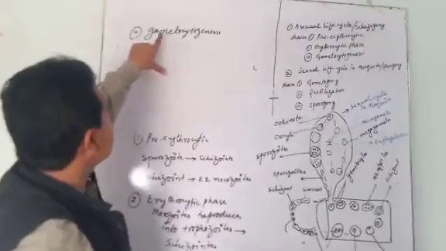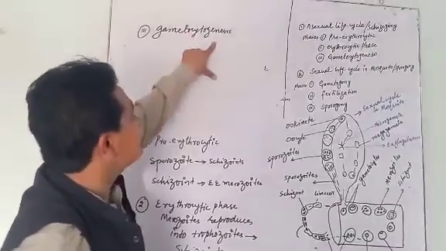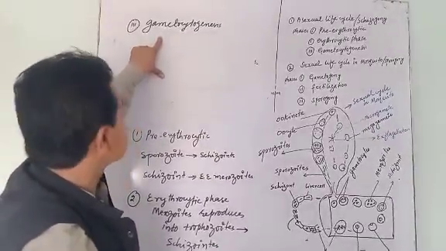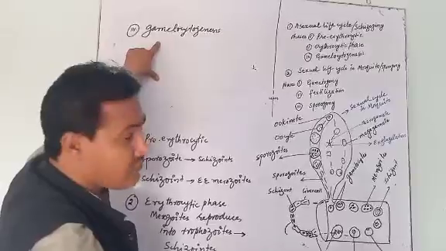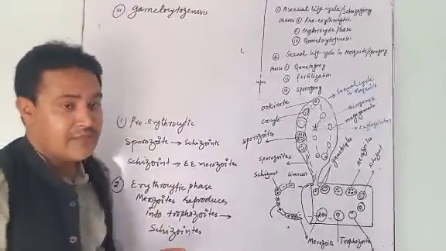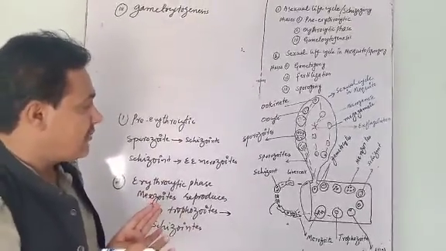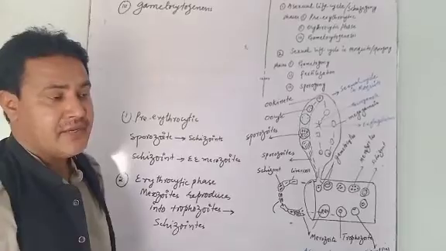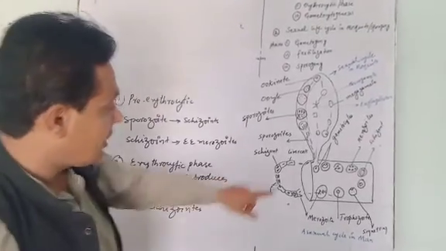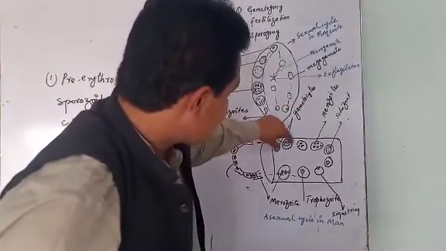Keep in your mind, dear students, gametocytogenesis. The word gameto means germ cells, cyto means cells, genesis means formation. Now here gametes are formed. Here the micro and macro gametocytes are formed. These two are called gametocytes.